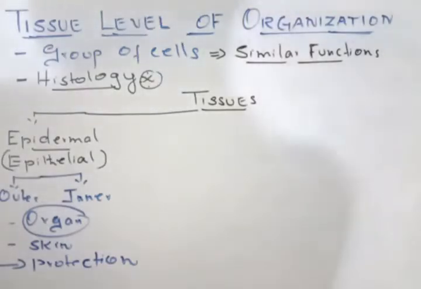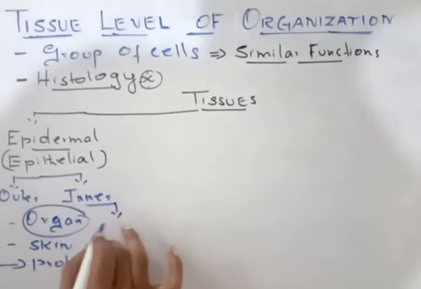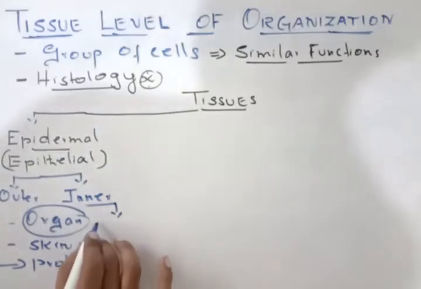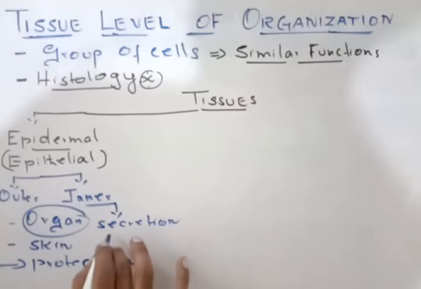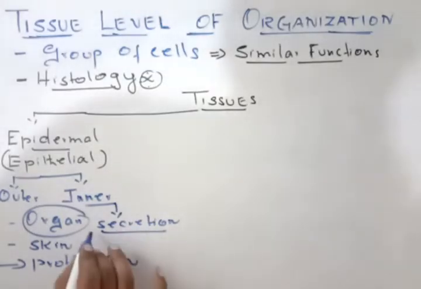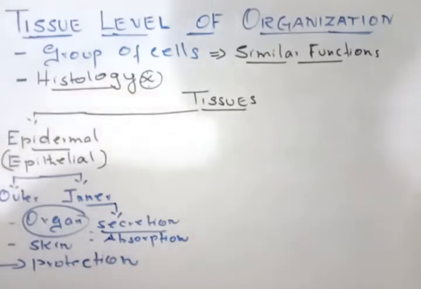Now the second one, it is involved in the inner. If the epidermal tissue is present inside the organ or lining the inner organ, it involves two functions. One is secretion. Secretion means here enzyme is secreted, hormone is secreted. So it involves secretion as well as absorption. In any organ, absorption will be done by this kind of epidermal tissue.